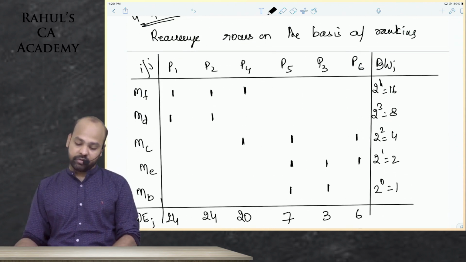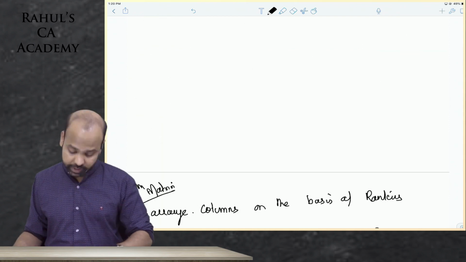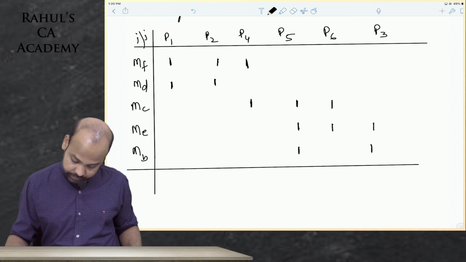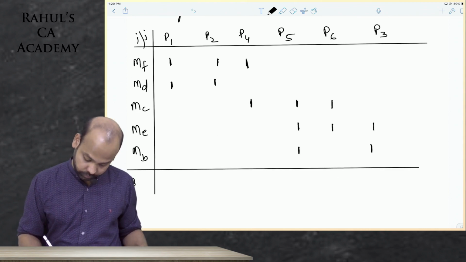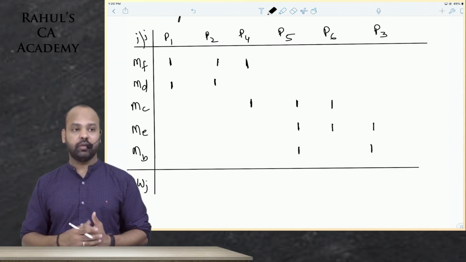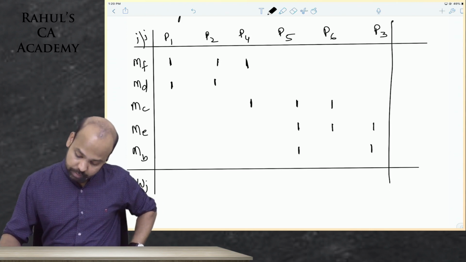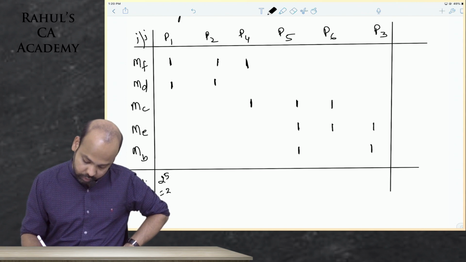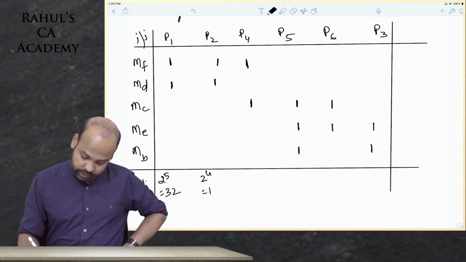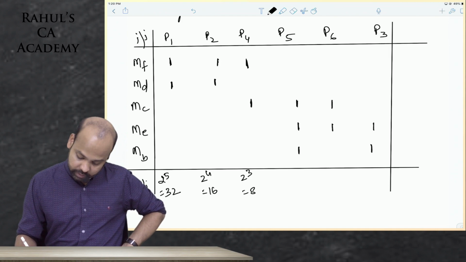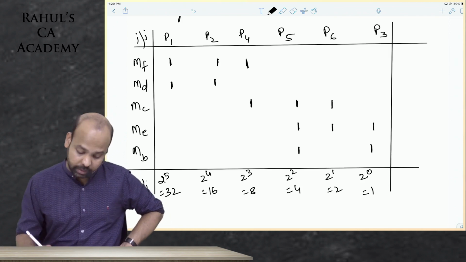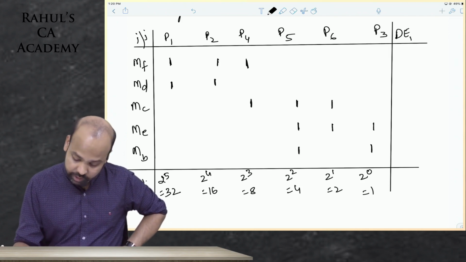Last time you assigned weights, guys, to rows; now you'll assign weights to columns, guys. I've just copied the information, guys. You will now assign weights to columns, beta, starting with 2, because there are 6 columns as such, guys. You will obviously start with 2 power 5, that is 32, 2 power 4, that is 16, 2 cube, beta, that is 8, 2 square, that is 4, 2 power 1, that is 2, and 2 power 0, that is 1. These are the weights, guys. You will multiply them by the values and compute decimal equivalents, guys.